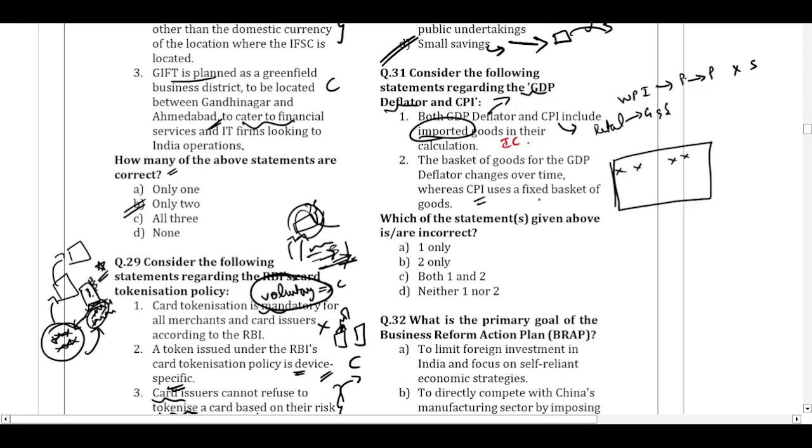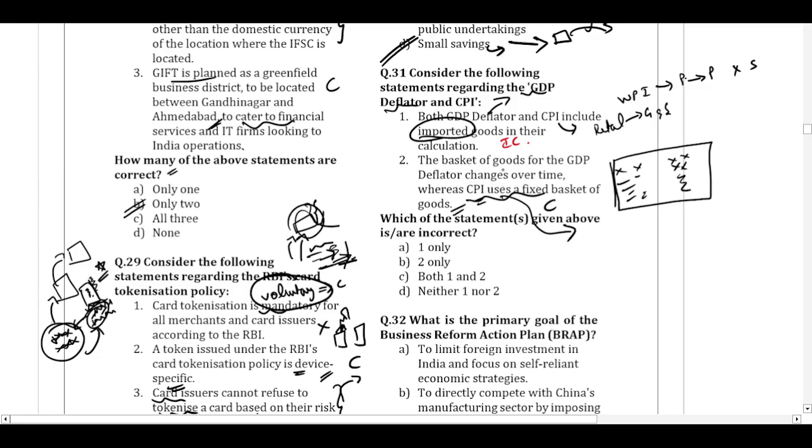And true, this basket of goods and services will be revised after a particular point of time, say in 10 years or 15 years or 20 years. So they will try to sync it with whatever are the consumers' tastes and preferences. But for that much period of time, whatever goods are included will be fixed. The weightages will be fixed. So CPI actually uses a fixed basket of goods.